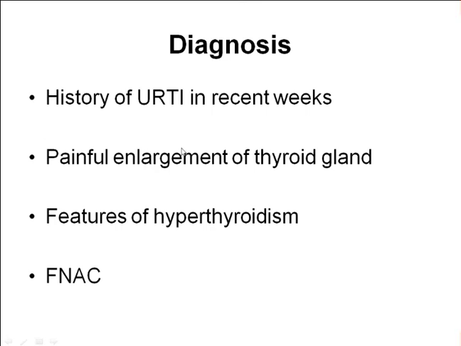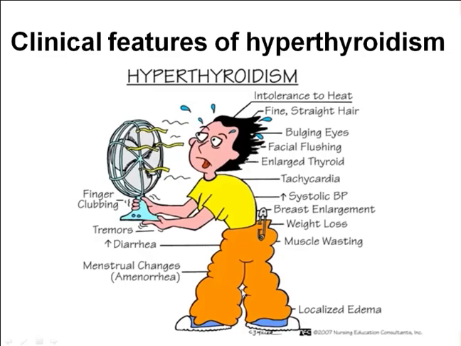There will be painful enlargement of the thyroid gland, and features of thyroid dysfunction will be there. See, the patient will give a history of intolerance to heat, fine straight hair. If the thyroid hormones T3 and T4 are very high, they will give features like bulging eyes, tachycardia, weight loss in spite of eating properly, muscle wasting.